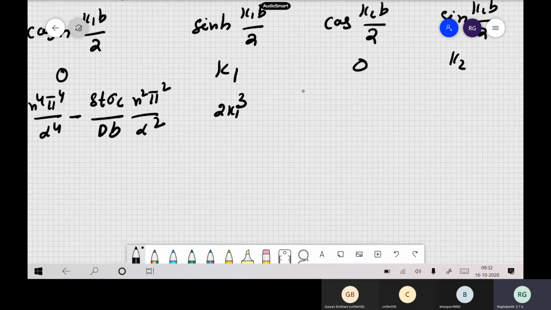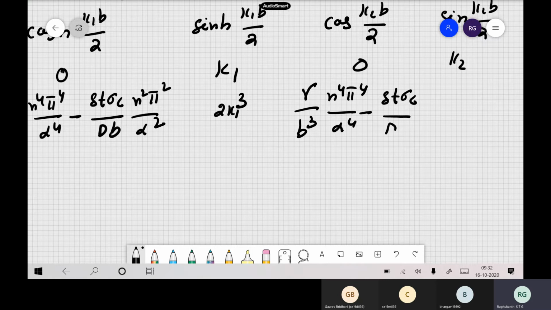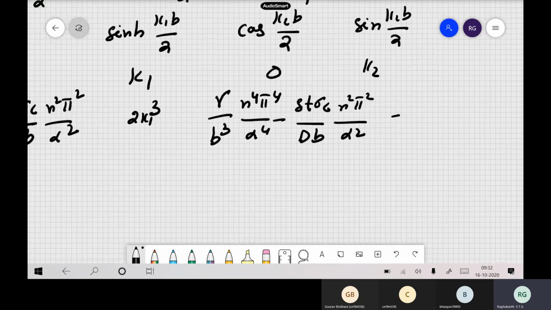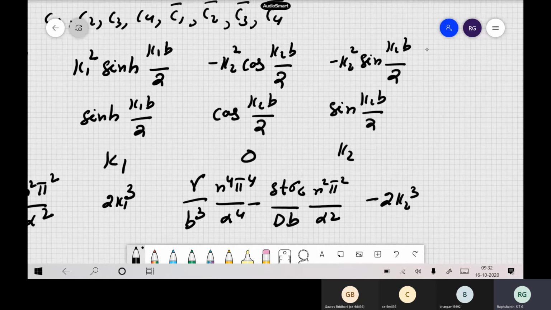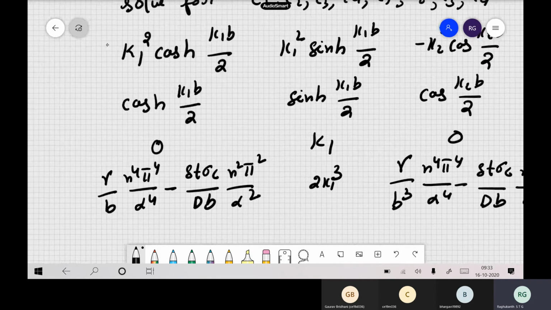Then another big term comes here, gamma by b cube, n to the power of 4 pi to the power of 4 by alpha to the power of 4 minus delta t sigma c by d b, n square pi square by alpha square, and the last term minus 2k2 cube. So it's like a big matrix kind of terms, which comes from the boundary conditions. You have to do a lot of algebra here.